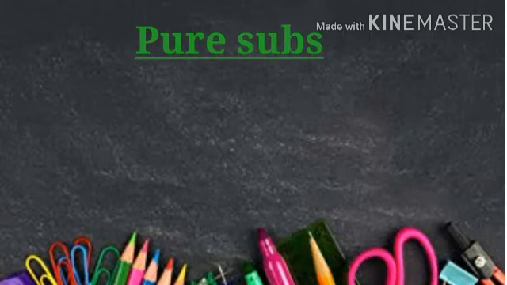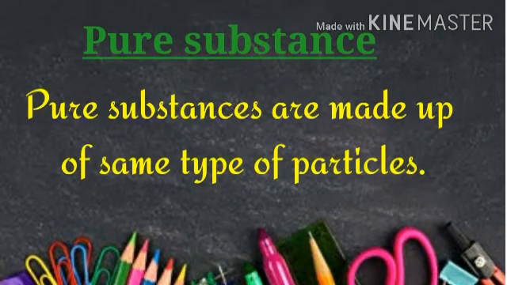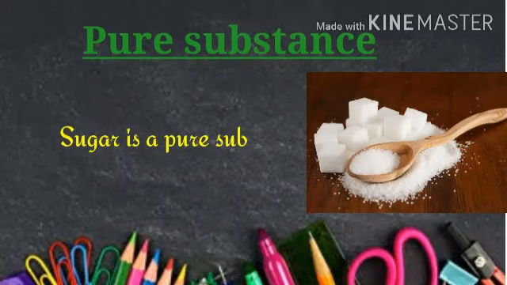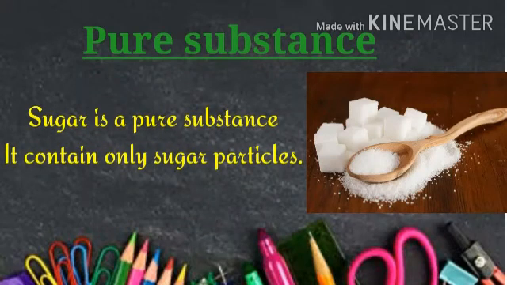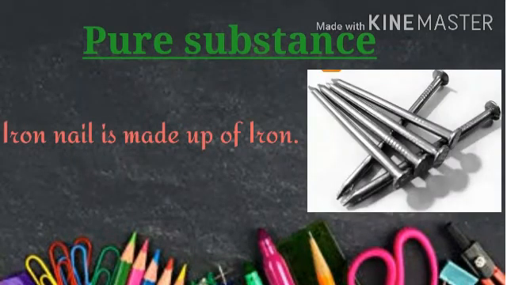Pure substances are those substances which are made of the same type of particles. For example, sugar. Sugar is a pure substance because it contains only sugar particles in it. Similarly, an iron nail is made up of only one type of material, that is iron. So it is a pure substance.